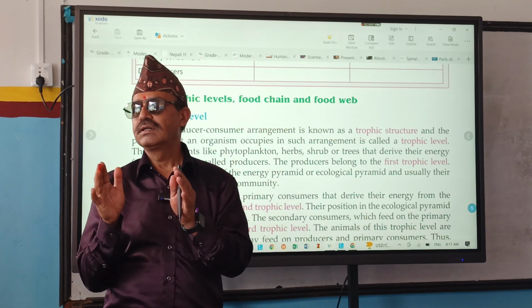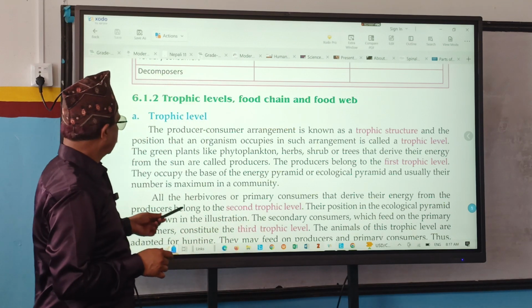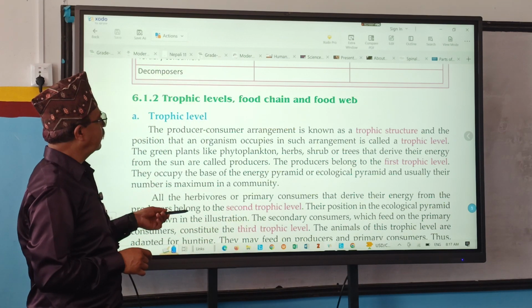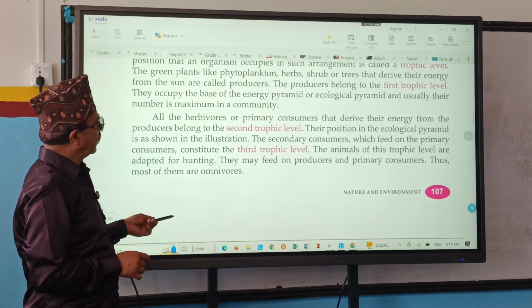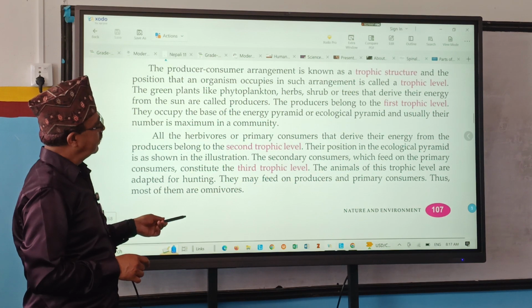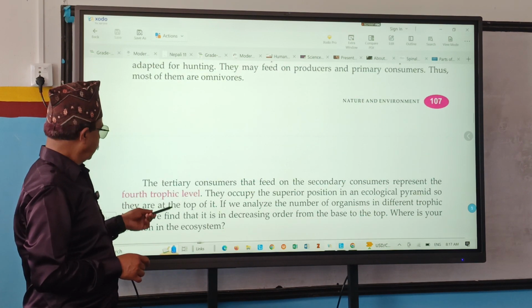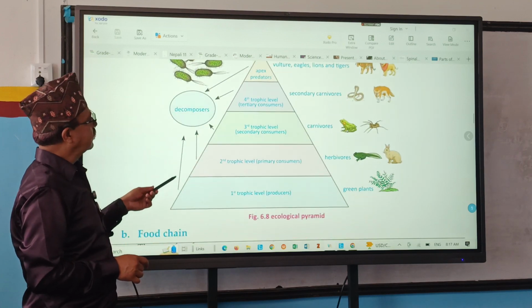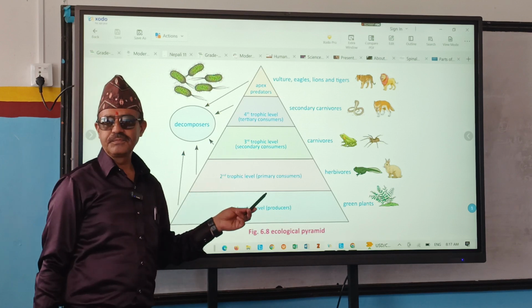Primary consumer, secondary consumer and tertiary consumer. And there is the trophic level, food chain and food web hierarchy: first trophic level, second trophic level, third trophic level, fourth trophic level, and they are going to explain about one pyramid. Can you see a pyramid?